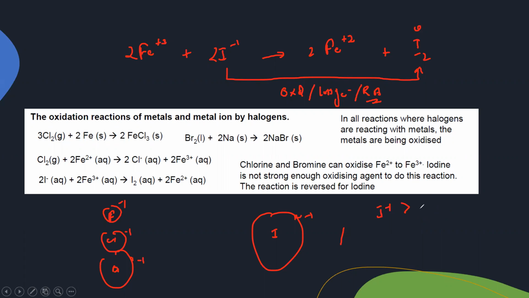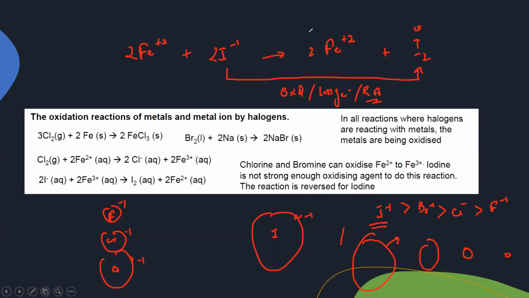Iodide ion is a better reducing agent than bromide, and bromide ion is a better reducing agent than chloride, and chloride is a better reducing agent than fluoride. Because of size, iodide ion is much larger, so it can lose electrons easily compared to bromine. Bromine can lose electrons easily compared to chlorine, and chlorine can lose electrons easily compared to fluorine. So two things are there.